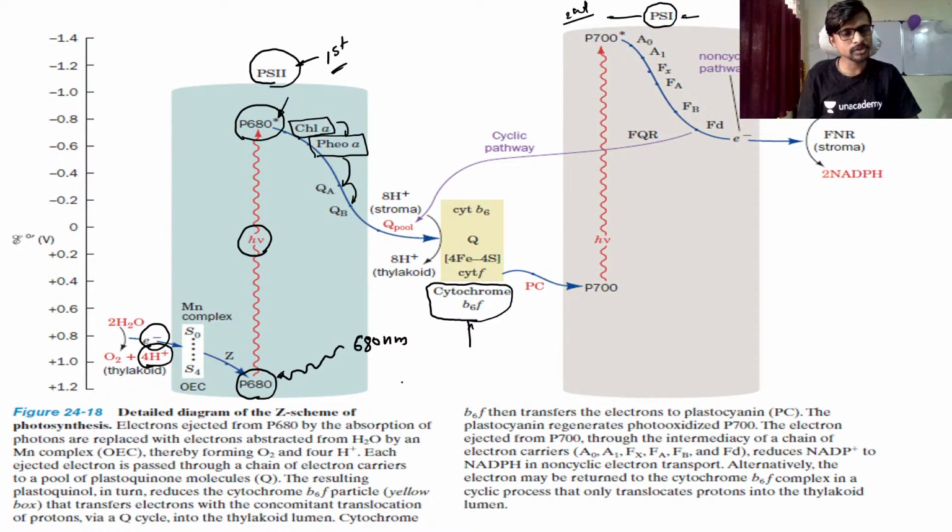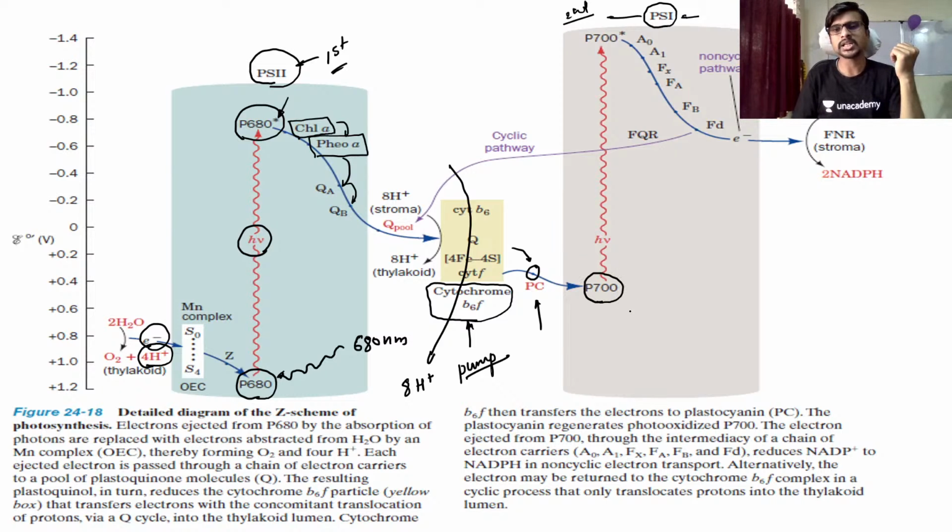Okay, so it is also called the pump. It is nothing but the pump, guys. So this is involved in the pumping of H plus. H plus is coming inside the thylakoid from the stroma, and then the plastocyanin at the PC. Plastocyanin is the molecule which accepts the electron from the cytochrome b6f and donates it to the P700.